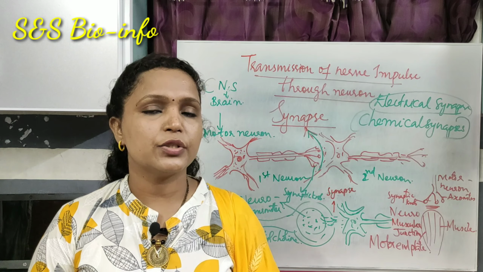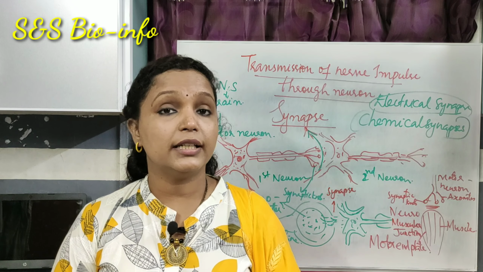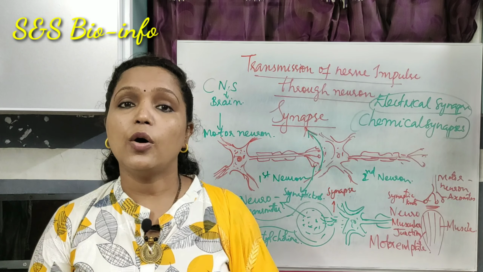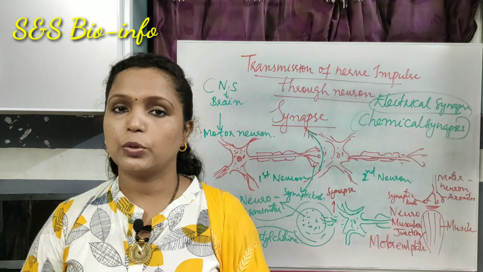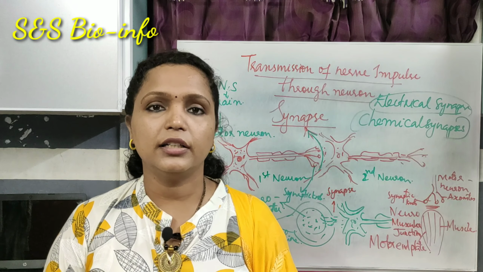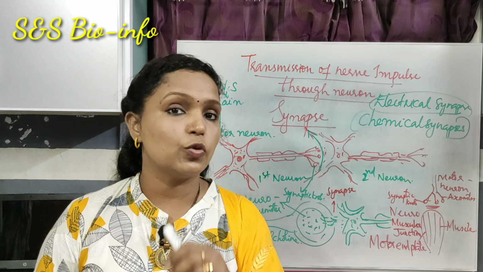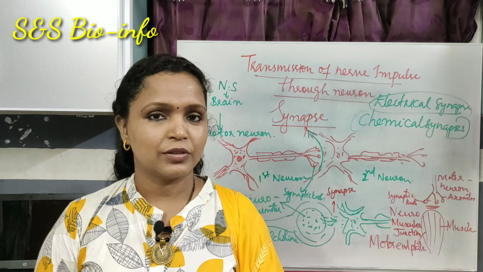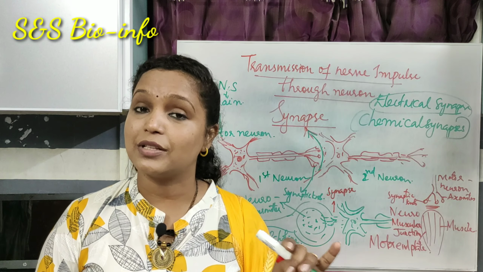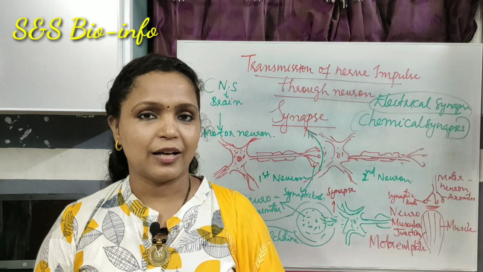I hope you understood the topic well, how the impulse is transmitted, how we receive the stimulus, how it is propagated or conducted through the neuron, how it is transmitted from one neuron to another neuron. That is of course with the help of synapse. Got it? So synapses are of two kinds. Those are chemical synapses and electrical synapses.